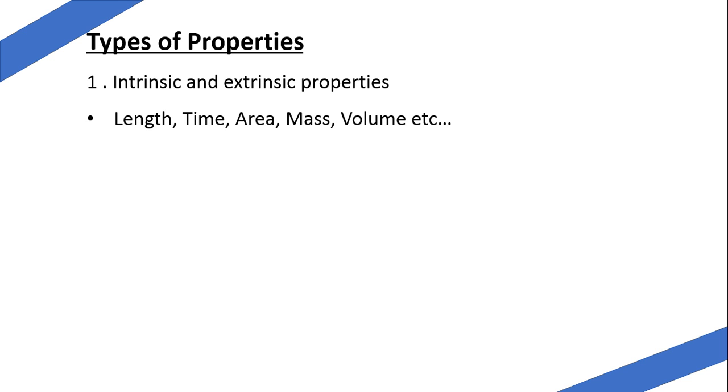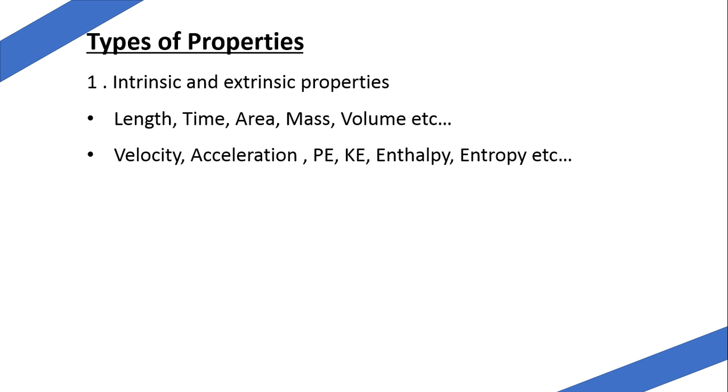These are the properties whose value cannot be assigned independently. These are characteristics of motion or position of the system and are measured in reference to a certain datum. The examples are velocity, acceleration, potential energy, kinetic energy, enthalpy, entropy, etc.